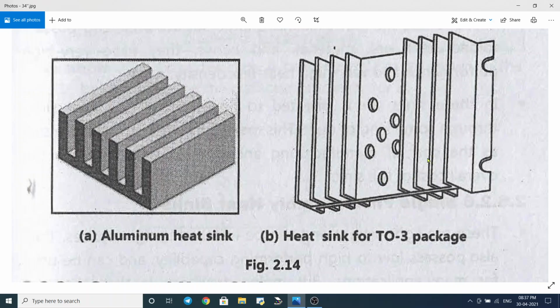The mechanical shape is designed to increase the surface area in a small space. More surface area is used to disperse the heat, to transfer the heat from the transistor to the surrounding. This type of package is called the TO3 package.